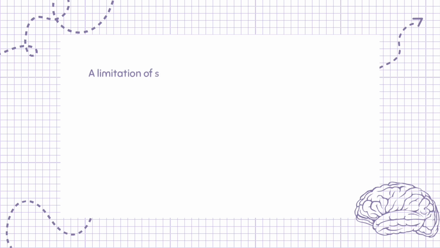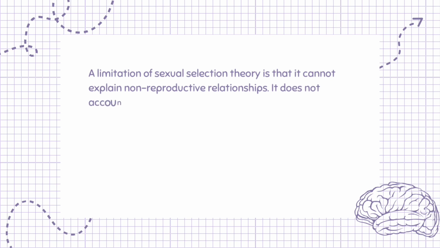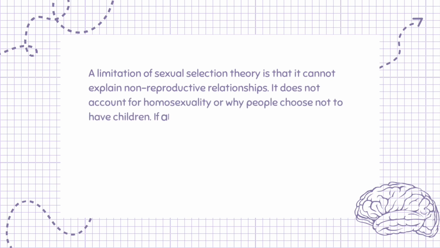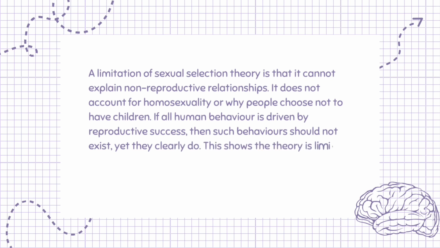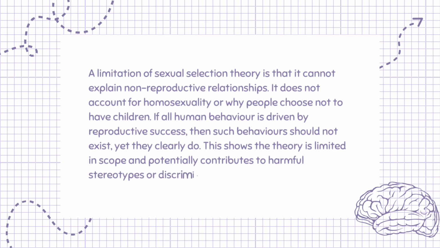A limitation of sexual selection theory is that it cannot explain non-reproductive relationships. It does not account for homosexuality or why people choose not to have children. If all human behavior is driven by reproductive success, then such behaviors should not exist, yet they clearly do. This shows the theory is limited in scope and potentially contributes to harmful stereotypes or discrimination.